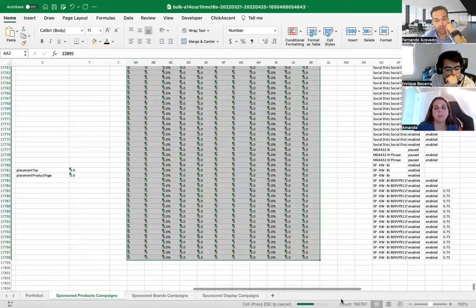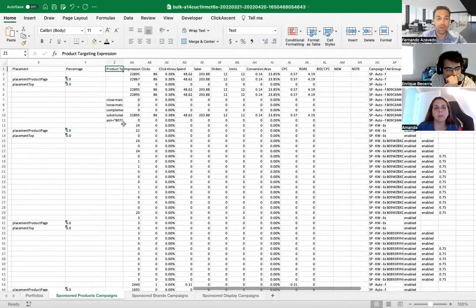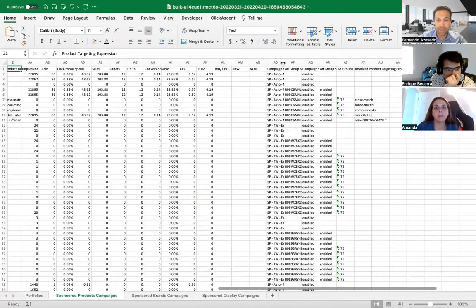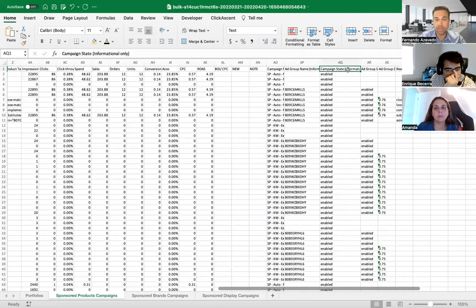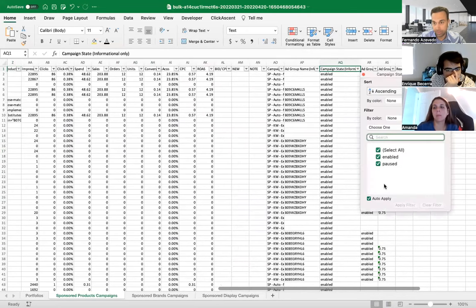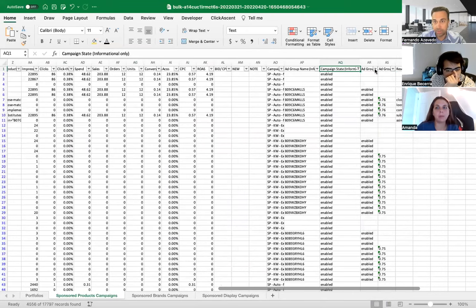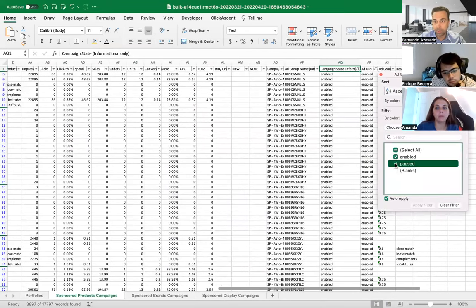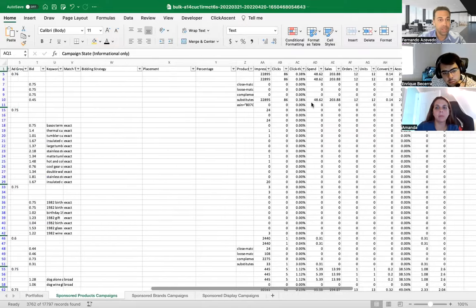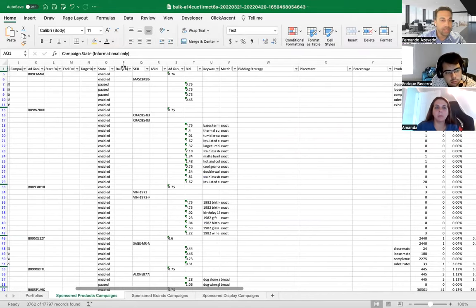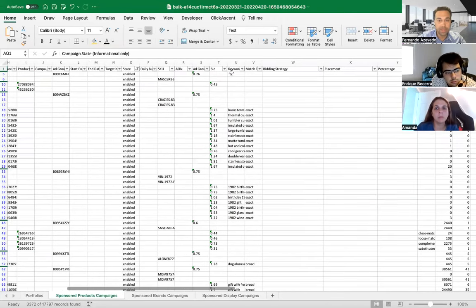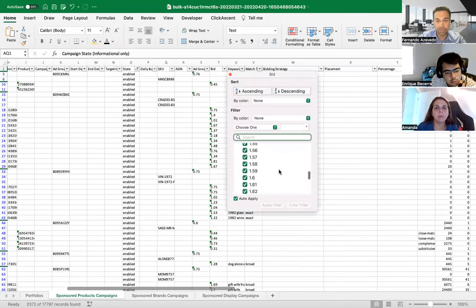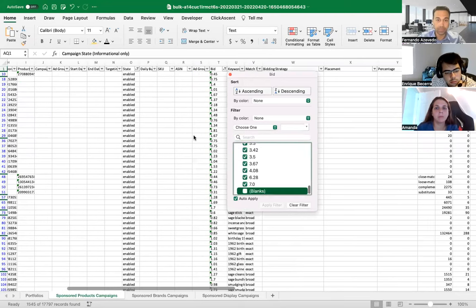And it's doing, and it's gonna be fast. Okay, that was fast. All right, so let's just get the campaigns that are enabled. So we have the campaigns here. Let's add a filter. Just the campaigns that are enabled, just the ad groups that are enabled. So remove paused and blanks. Let's look at state here. Just get the ones that are enabled. And the bids, let's just get the ones that have a value that we can change the bids.